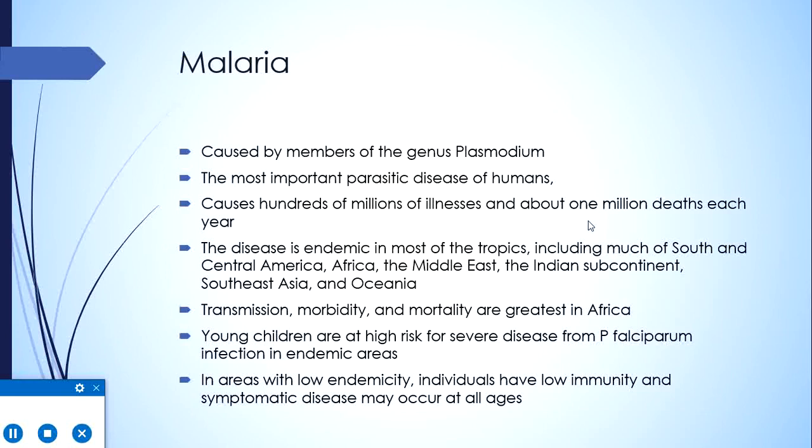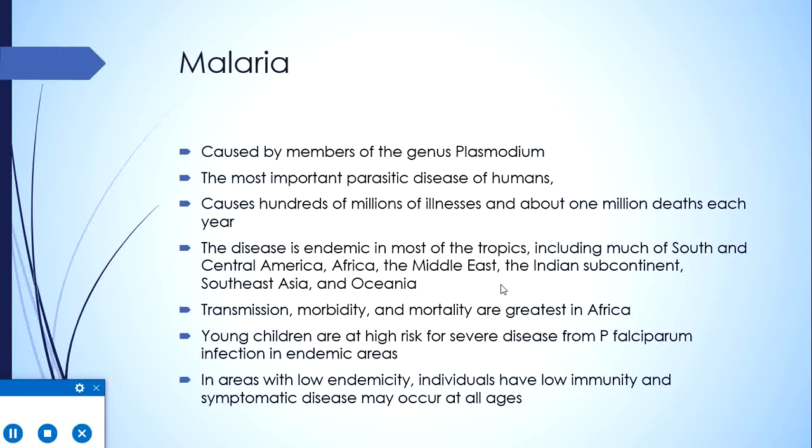all around the world. The disease is endemic in most of the tropics, including much of South and Central America, Africa, the Middle East, the Indian subcontinent, Southeast Asia and Oceania, including Papua New Guinea. This is because the environment in the tropics is more suitable for breeding of the mosquito vector, which is Anopheles. However, transmission, morbidity and mortality are greatest in Africa.